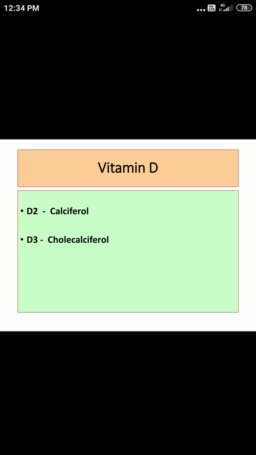Again, as far as exams are concerned, vitamin A is frequently asked. Vitamin D is also the most frequently asked vitamin. Okay, that's why we are spending a lot of time on these vitamins. So once again, D2 is calciferol, D3 is cholecalciferol. Okay, preformed out of this is cholecalciferol.